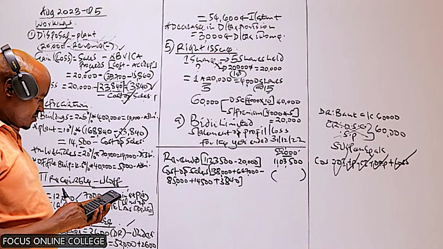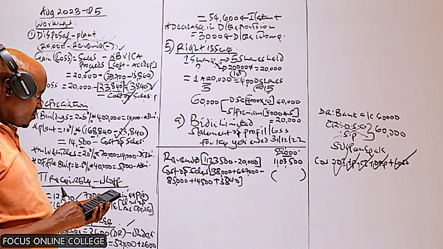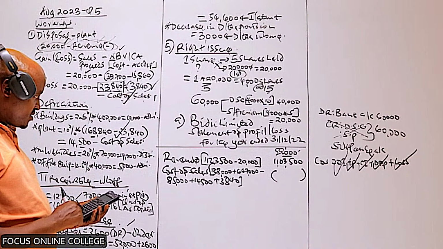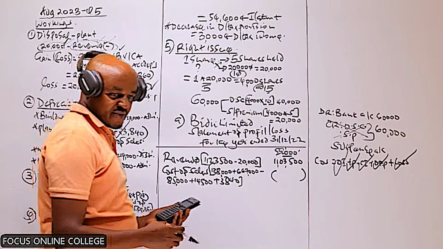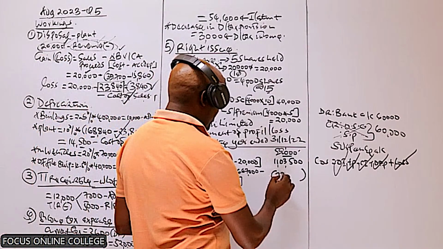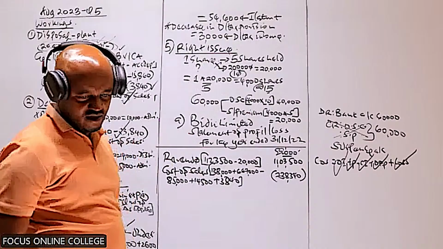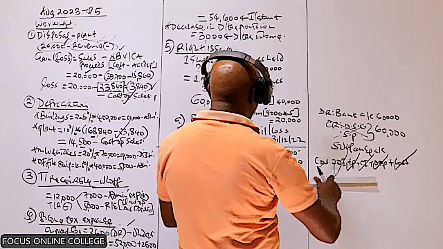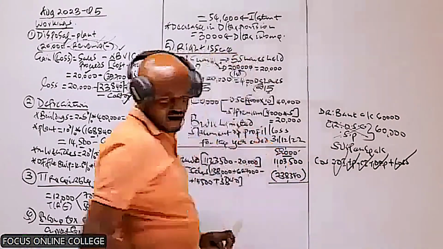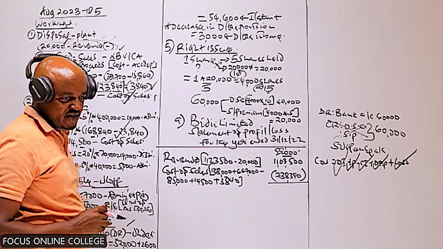So this will give us 138,000 plus 67,000 minus 85,000 plus 14,500 plus 38,40. And I'm getting a figure of 738,340. Is that what you're getting? Are you getting that? If yes, please confirm. Yes, so that is confirmed by Zipporah. Are you getting the same? Helen, Lucia, Raphael, are you getting the same?